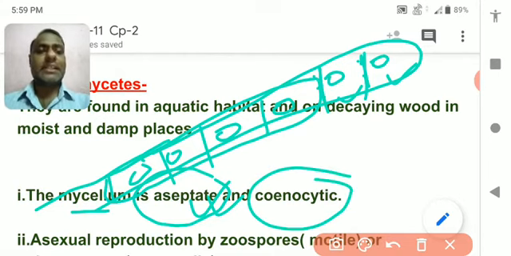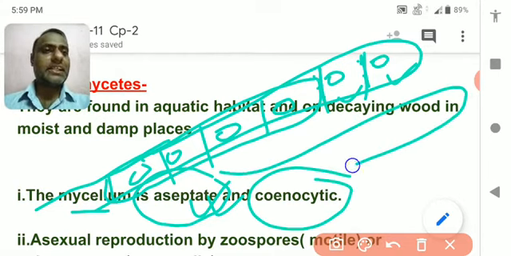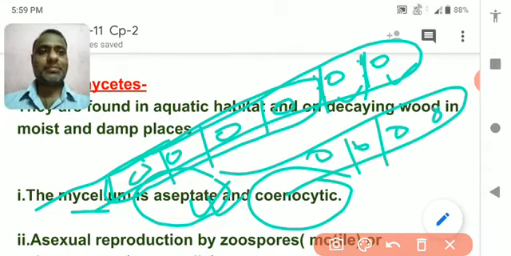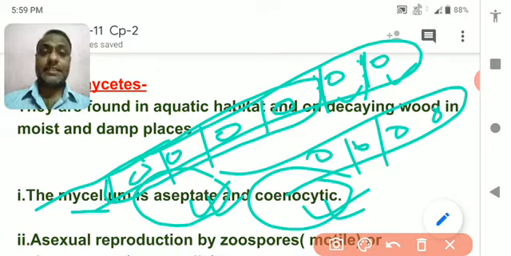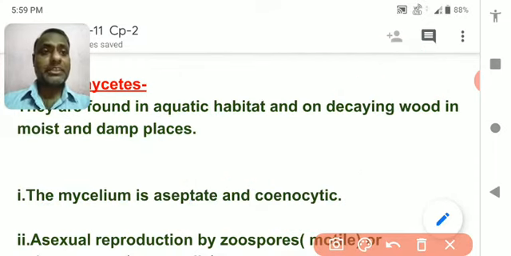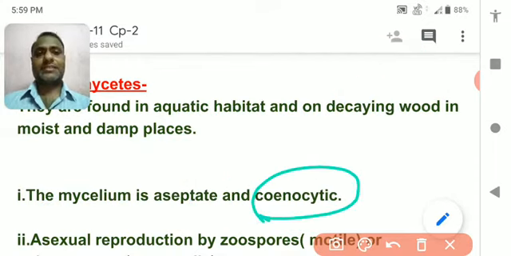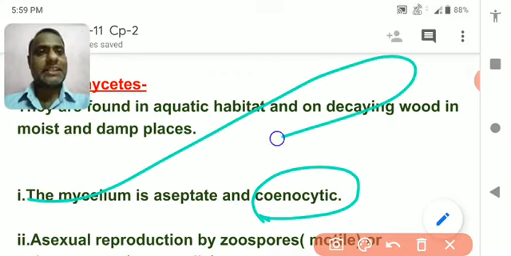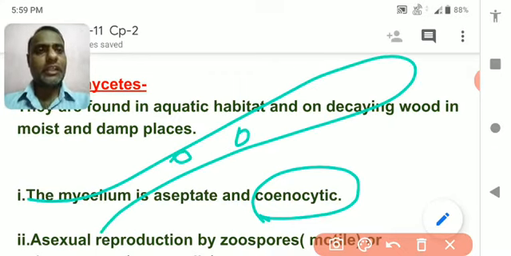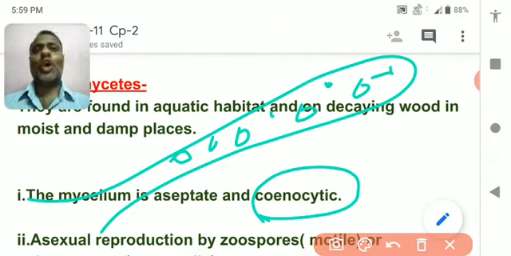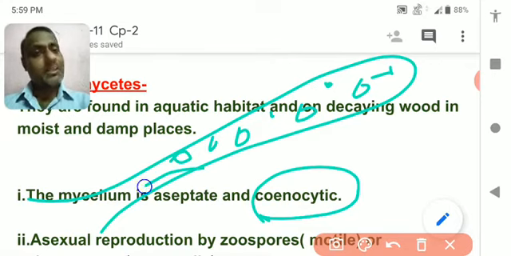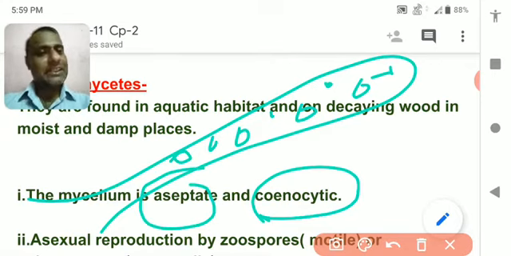So this condition in which a single cell contains lots of nuclei without any septum is called cenocytic. Remember this term, very important. Cenocytic condition, in which a single cell contains lots of nuclei and they are not separated by any kind of cell wall. So the mycelium is aseptate, means there is no septum. That's why the condition is called cenocytic condition.